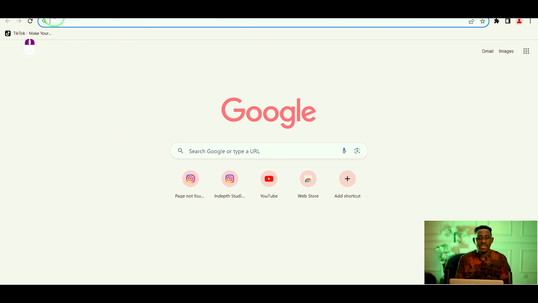Now on the search engine, there's what we call the address bar. This address bar here, this is where we type all of our information. Whatever you want to search for, this is where you type it. So let's say, for instance, I want to do research on a particular topic, and what I want to do research on is, let me see, maybe let's say Nigeria.